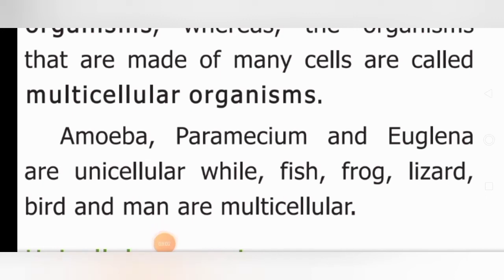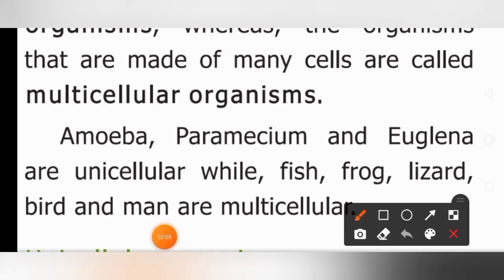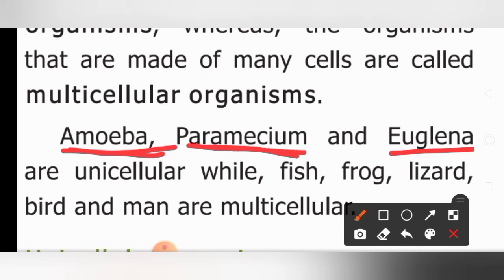Amoeba, Paramecium, Euglena are unicellular. I repeat, amoeba, A-M-O-E-B-A. The next one is Paramecium, P-A-R-A-M-E-C-I-U-M. And the next one is Euglena, E-U-G-L-E-N-A.